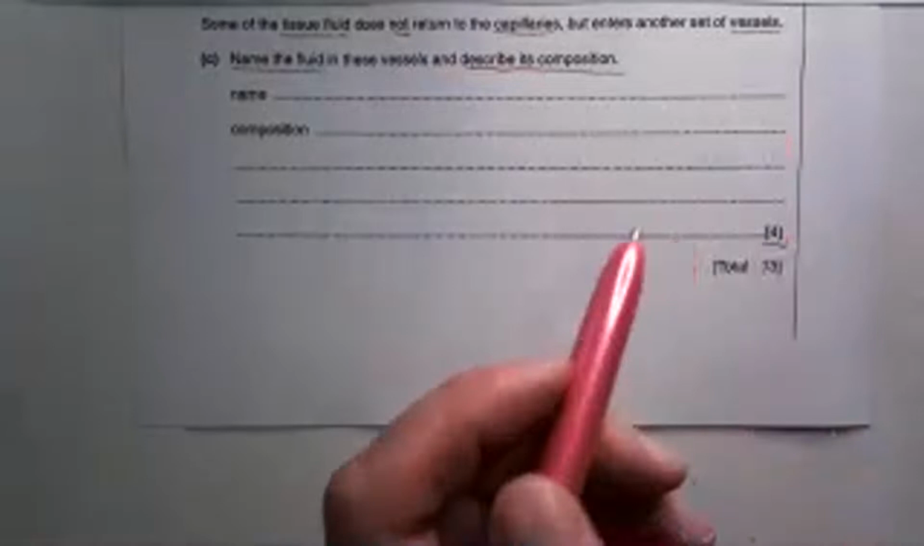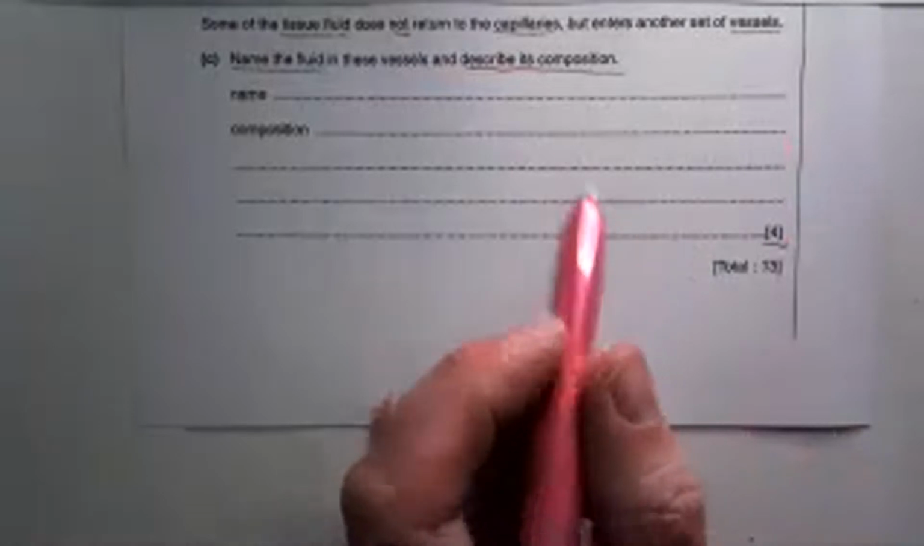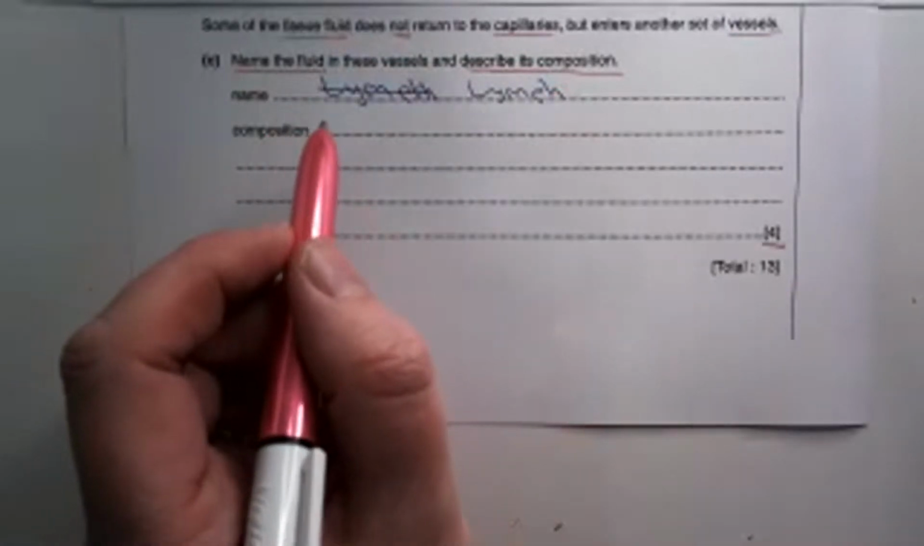Now it's total work 4 marks, so we're going to get 1 mark for the name, and therefore we need at least 3 points about the composition. So the tubes that tissue fluid returns through that are not capillaries are called lymph. Spelled correctly. Right, the composition of the lymph, then lymph is exactly the same in terms of composition as tissue